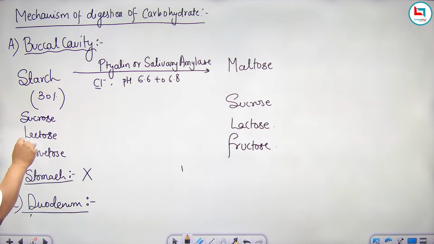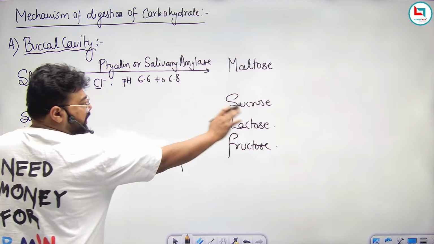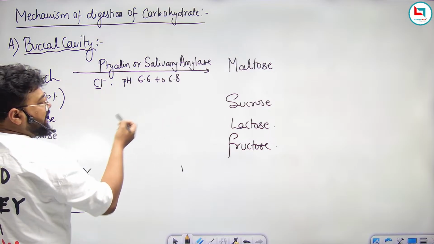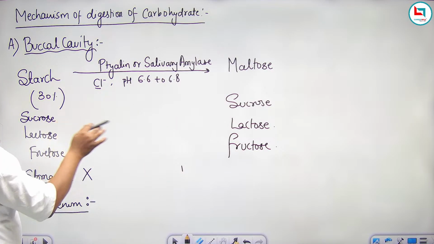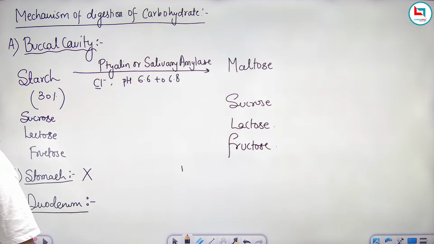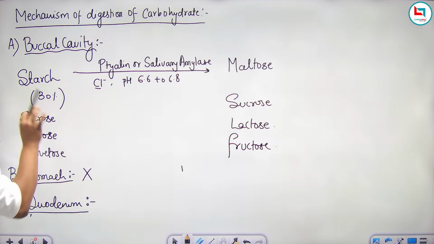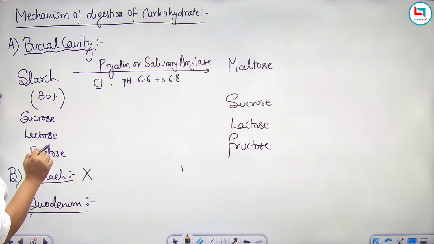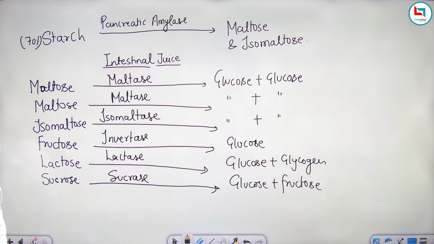Now if you have taken sugar cane or milk or fruits in your diet, these sugars also come through your mouth, but these sugars do not show any kind of transformation. The reason is that we don't have any other enzymes which can convert these sucrose sugars to their monosaccharide form inside our buccal cavity. So all these remaining sugars, along with maltose, will get transferred to the stomach. The stomach does not contain any digestive enzyme for the digestion of carbohydrate, so the food gets passed through it, and comes inside the duodenum, which is a part of the small intestine.